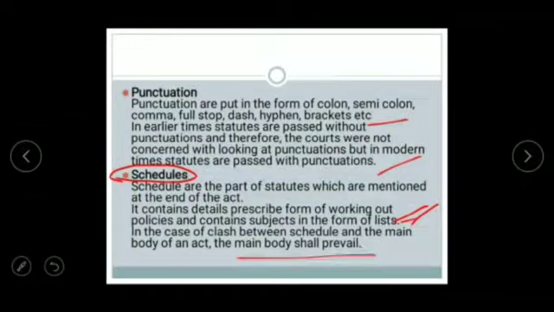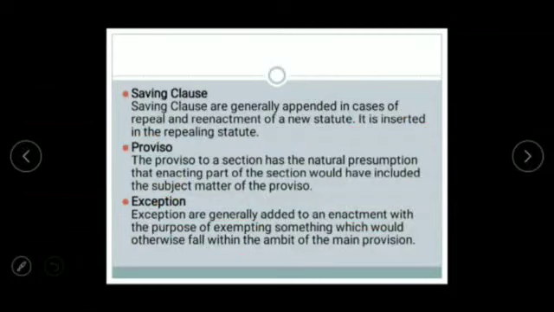And then there is the saving clause. Saving clauses are generally appended in cases of repeal. If there is a repeal or re-enactment of a new statute, then the proviso to a section carries the natural presumption that the enacting part of the section would have included the subject matter of the proviso, and exceptions are added to the enactment with the purpose of exempting, obviously.